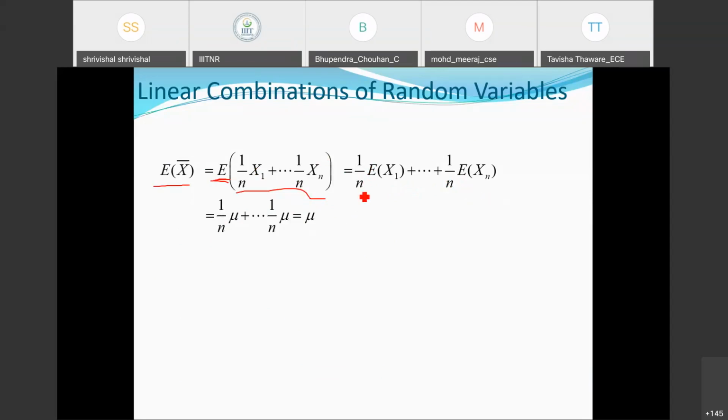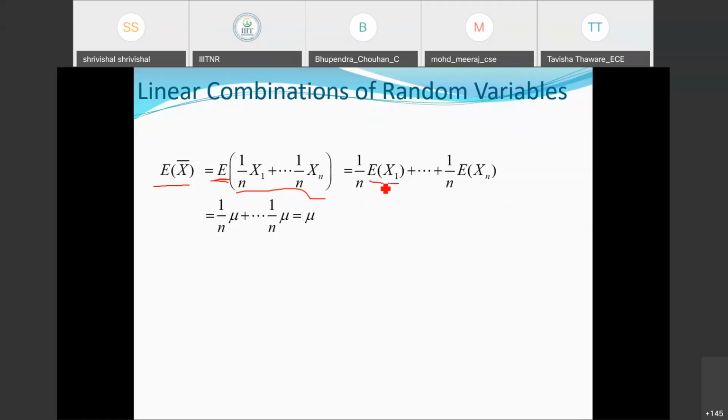So 1 by n, this expectation of x1 is mu, plus expectation of x2 is again mu here, okay, and so on if we keep on moving in this manner. So 1 by n mu plus 1 by n mu plus 1 by n mu here. So how many times mu will appear? It will be n times here.